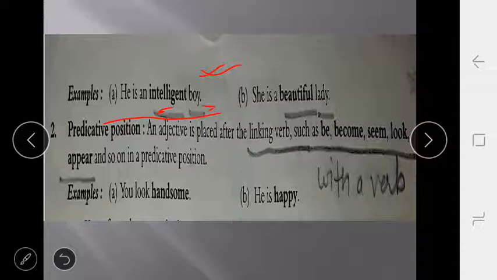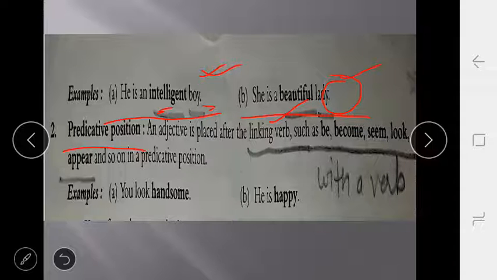In the second example, she is a beautiful lady. Here lady is the noun, which is more defined with the help of beautiful. It means when an adjective comes before a noun, that is the attributive. In the second type,